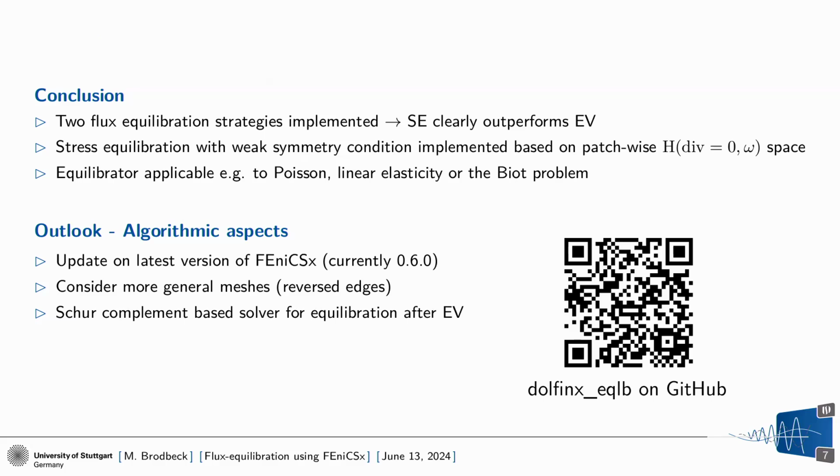And on the algorithmic side, we have to deal with the latest version of FEniCS. We have started with 0.6.0, and I haven't tried to port it yet, so this is what we have to do in the future. Well, there's a bit of a thing with general meshes. Reversed edges are a bit of a problem, so we haven't included that in the algorithm, but it shouldn't be a problem. And probably we can speed up the Ern-Vohralík algorithm by using a Schur complement for the equation solver.